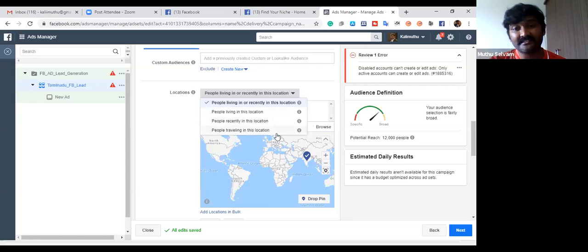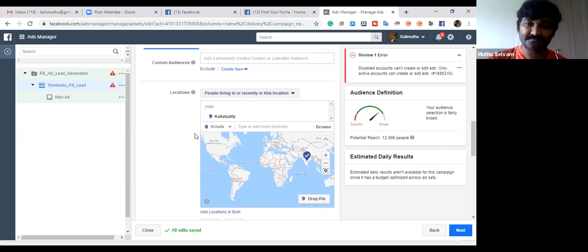Okay, people traveling in this location. Sometimes you put a post saying I'm traveling, with emotions and all, in your Facebook post. Based on that, we will retrieve the data. If you are running a hostel, you could ping them. Tomorrow I'm coming from Chennai to Hyderabad. You could target the people who are traveling in this location, the Hyderabad, Kukatpalli region. Only those people will get that ad published. Okay. Hope you understand. I have given a little bit of clarity.